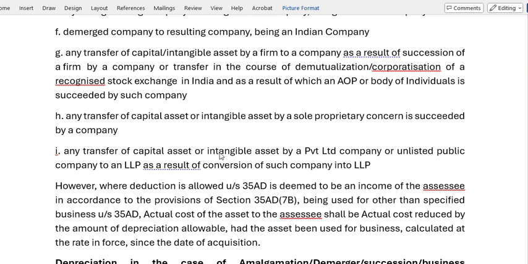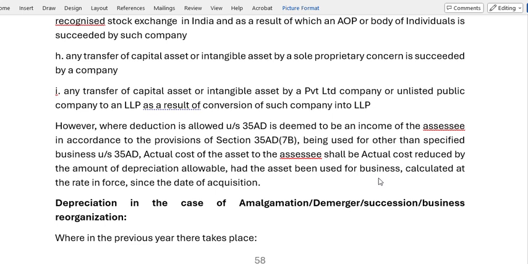Any transfer of a capital asset or intangible asset by a private limited company or unlisted public company to an LLP as a result of conversion of such company to an LLP. A company is being converted into an LLP. In that case also the actual cost shall be considered nil.